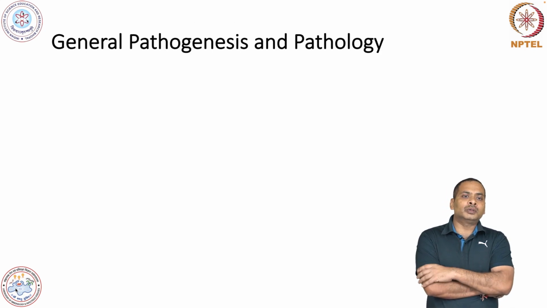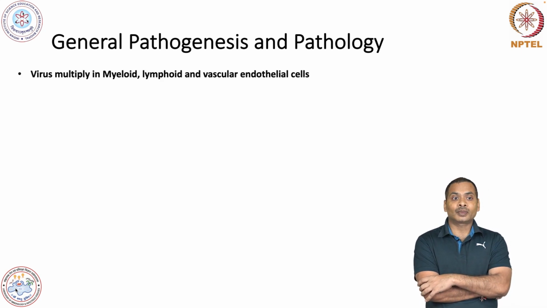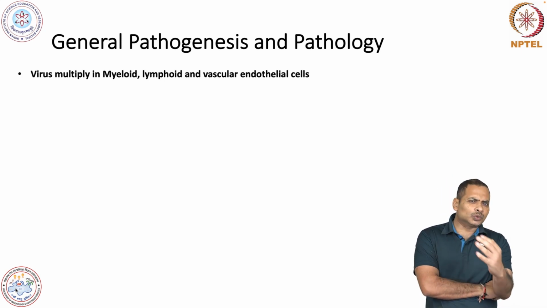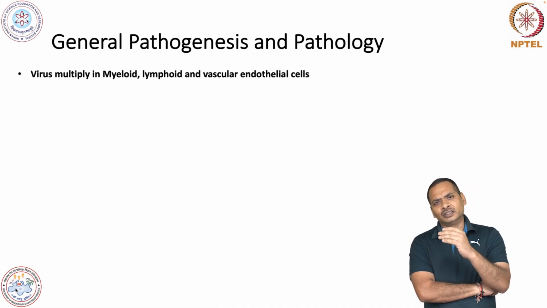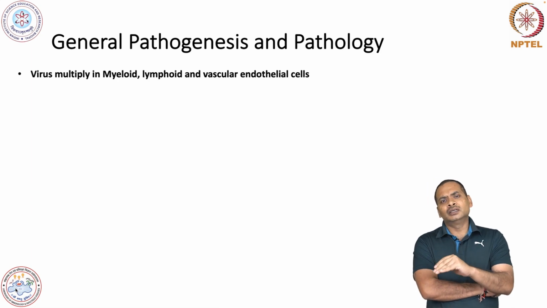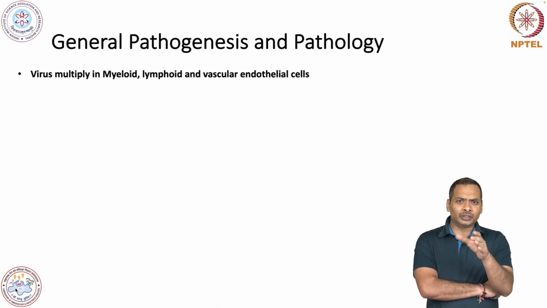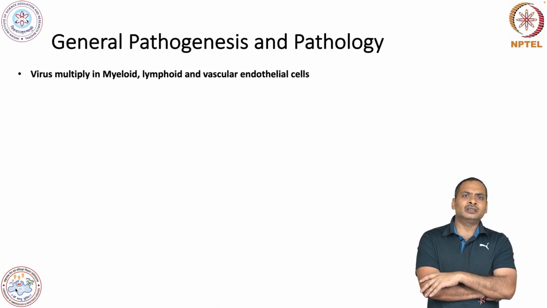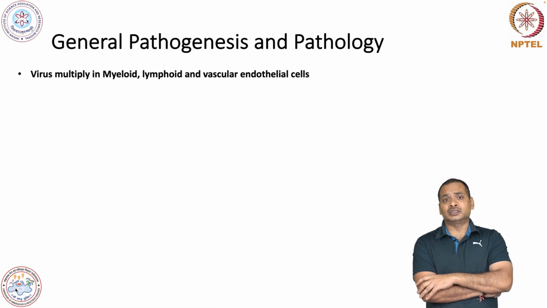So now I will talk about the general pathogenesis and pathology. Basically this virus multiplies in myeloid cells, lymphoid cells, and the endothelium in blood vessels, or we call them vascular endothelial cells.